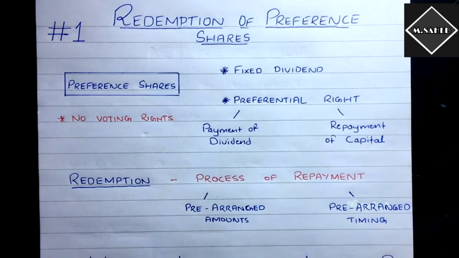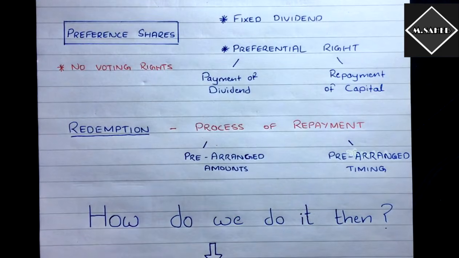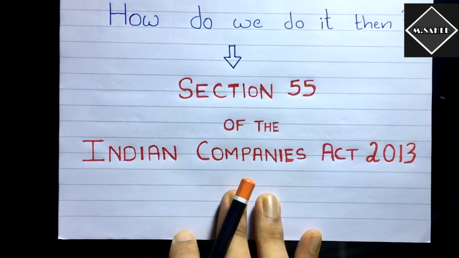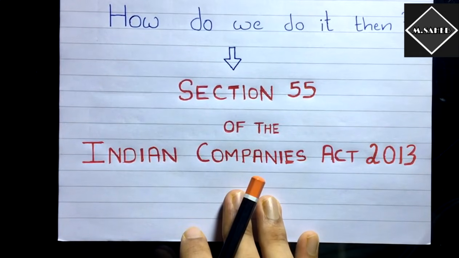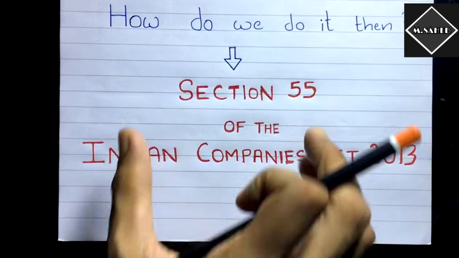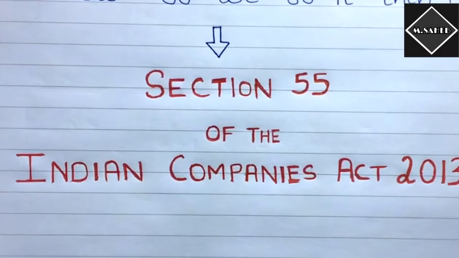That is redemption. Now, how do we do it in accounting? How do we do the redemption? That's the main thing here. So for that, we have to understand Section 55 of the Indian Companies Act 2013, which has a provision that deals with the redemption of preference shares. So let's go to Section 55.